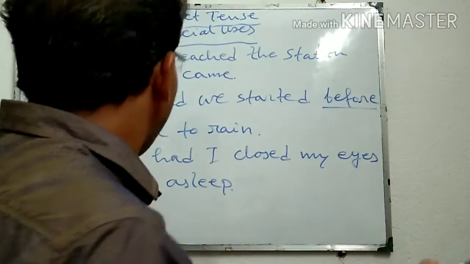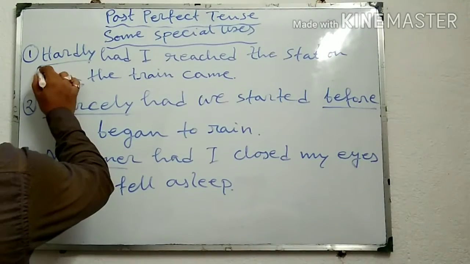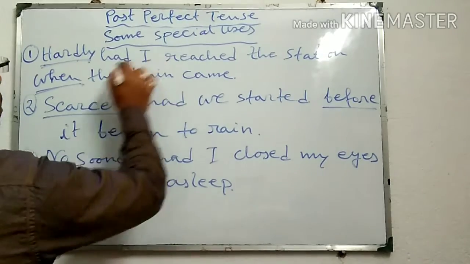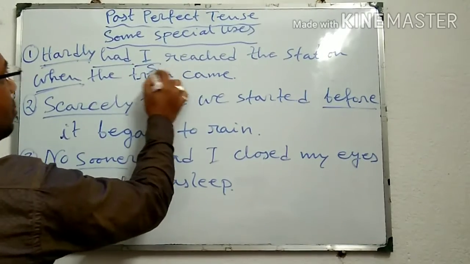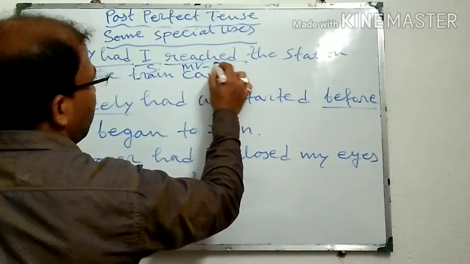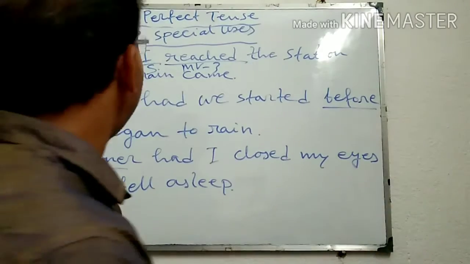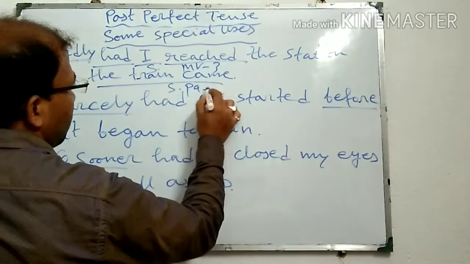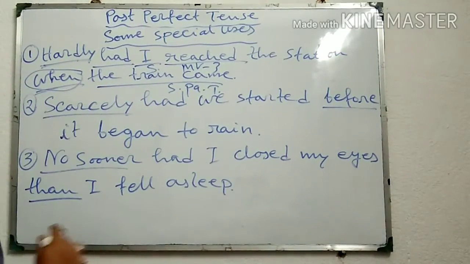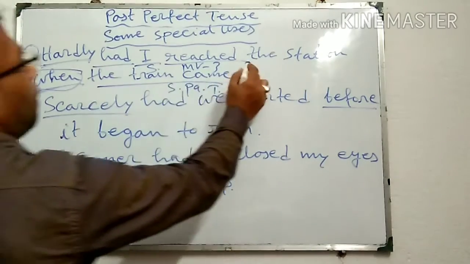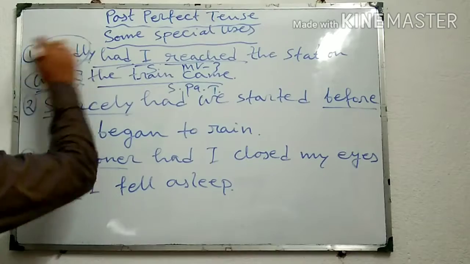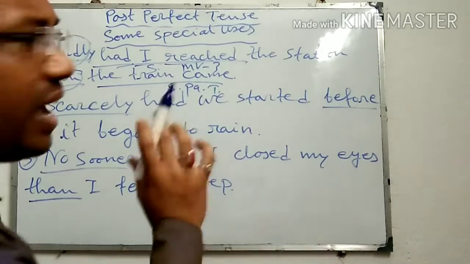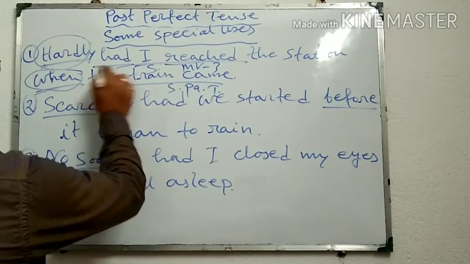And here you also note that when I am using hardly when, then the sentence structure is like this: hardly, thereafter past perfect tense had, thereafter subject, thereafter past participle form or MV3, thereafter object or others, and thereafter the simple past tense. Before the simple past tense, when is used, and before the past perfect tense hardly is used. And in this case, when I am putting hardly at the beginning of the sentence, had should be placed just